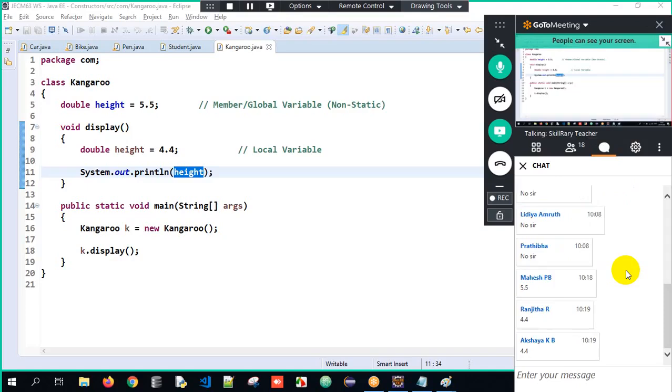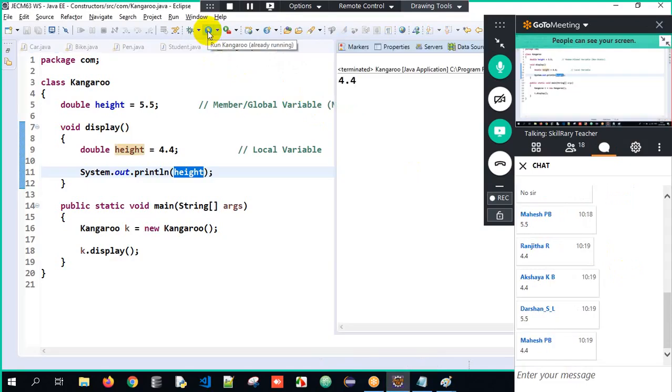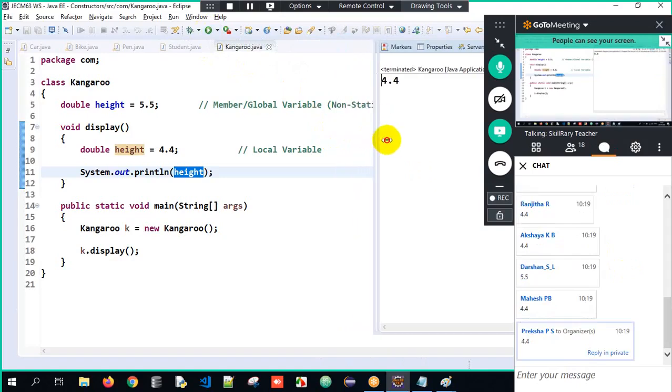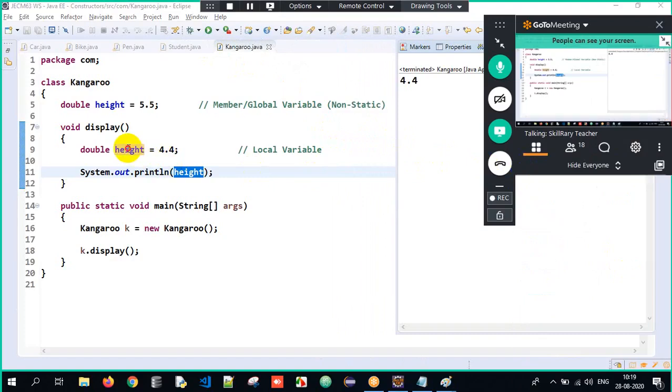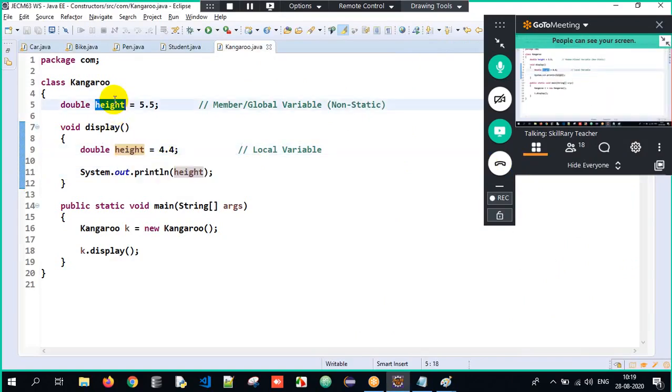Okay, so now here you get the output. You can see the output for yourself. So you got the output as 4.4. How, sir? When the local variable and the member variable names are the same, always the local variable will dominate. Local variables will have a lot of power. So therefore, within that scope, the local variable value will be used, that is 4.4, because local variables will dominate.